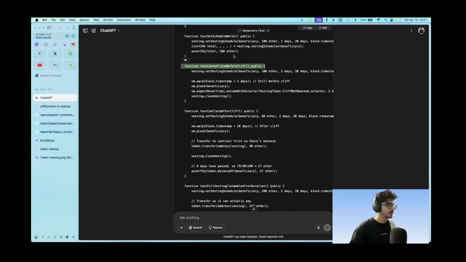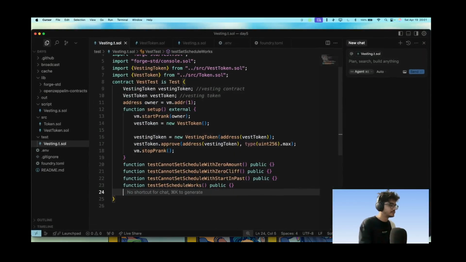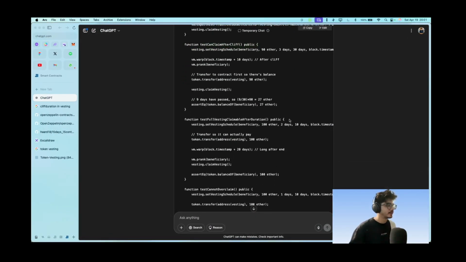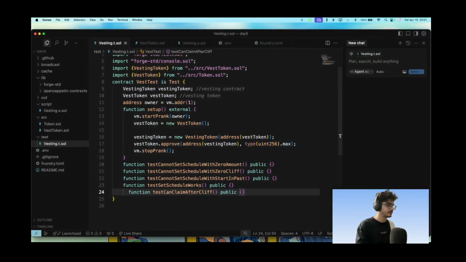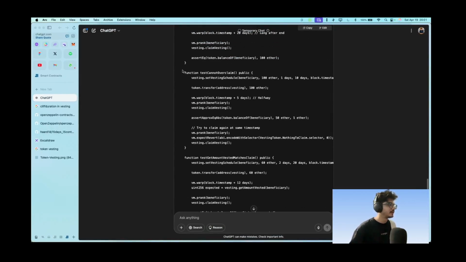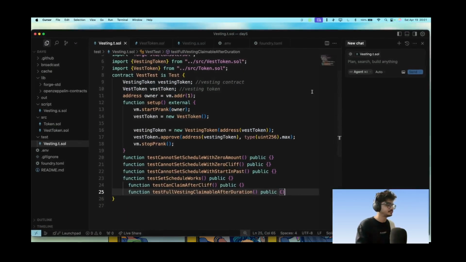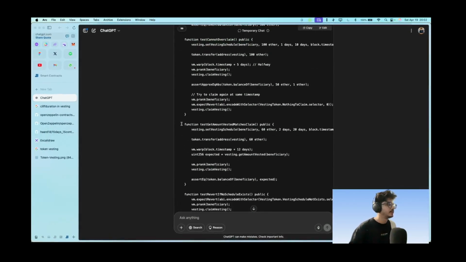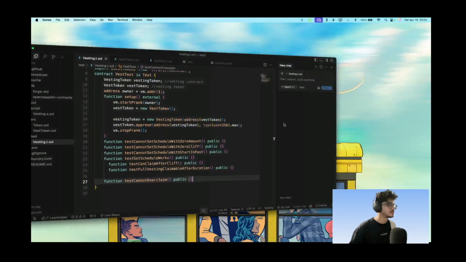And claim after, yeah, that is the function that I was talking about. There is something called vm.warp, which we will be using here very soon. Full vesting claimable after duration. This is also a test that we need here. Cannot overclaim, yeah, that also we need. Yep. And we get vested matches claims.